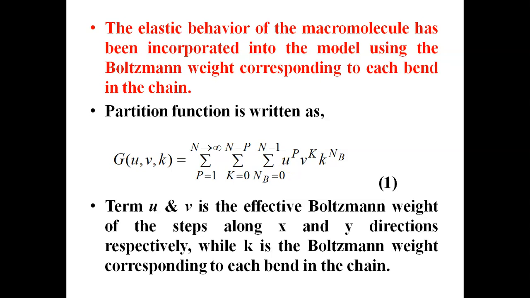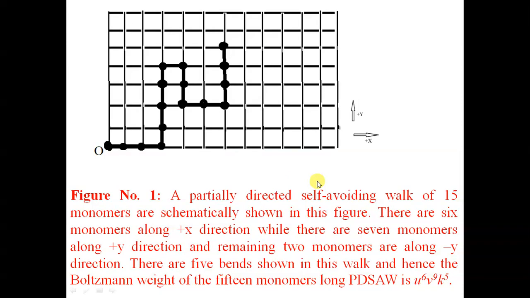for a walker to take a step along, say, x direction. U is the... this is v basically. V is the Boltzmann weight corresponding to a step taken along y direction. K is the Boltzmann weight corresponding to bending in the chain. So this kind of thing we can appreciate using this schematic picture.